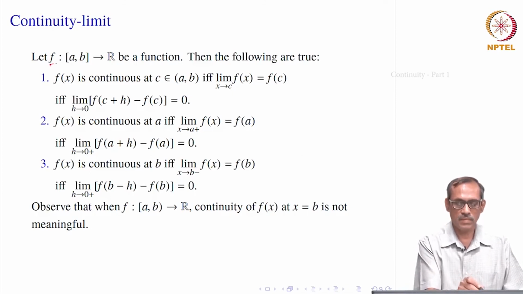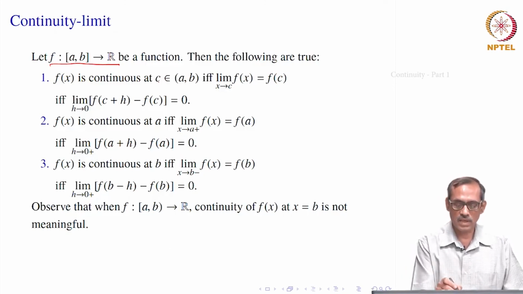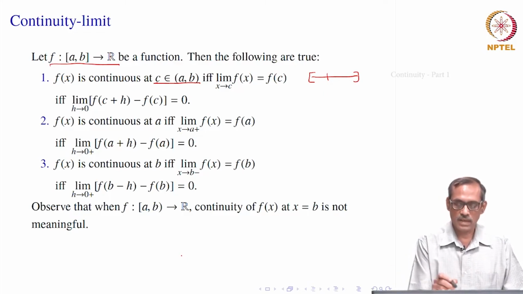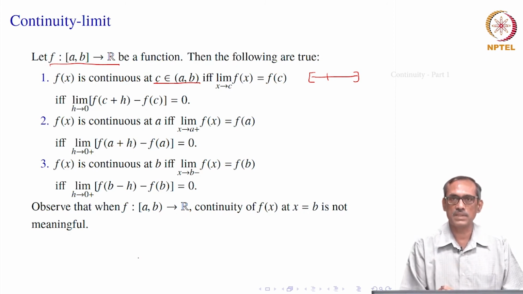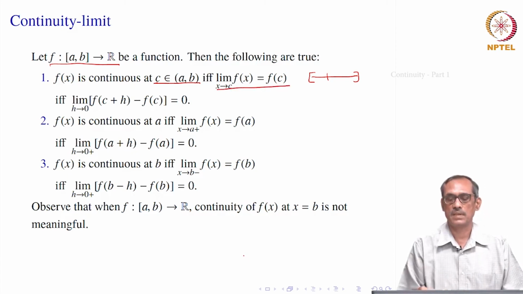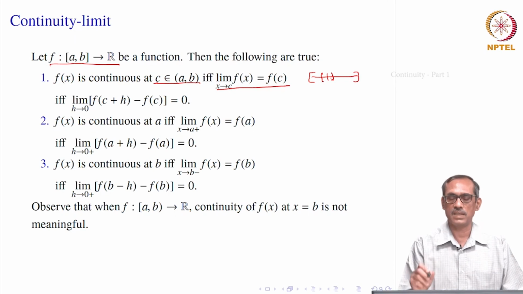Suppose f from the interval a b to R is a function that is given, and c is an interior point of the domain. So, c belongs to the open interval a b. It is something like this, c is somewhere in the open interval, maybe closer to a, maybe closer to b, does not matter. Now, we say that f of x is continuous at c if and only if limit of f x, x going to c, equals f of c. Now, this limit really includes both left hand and right hand limits, because you can always find a neighborhood which is contained in the closed interval a b.